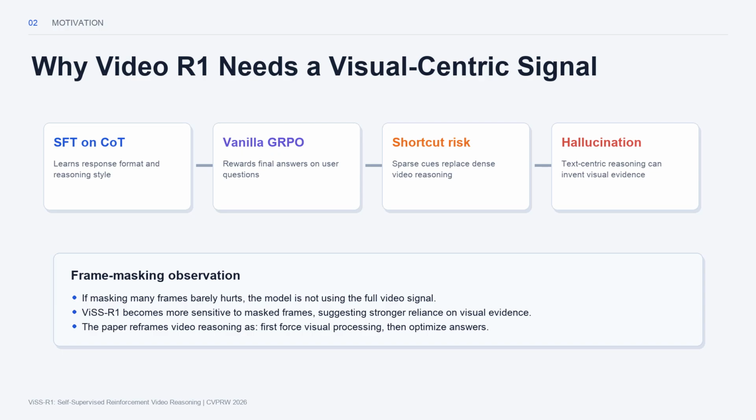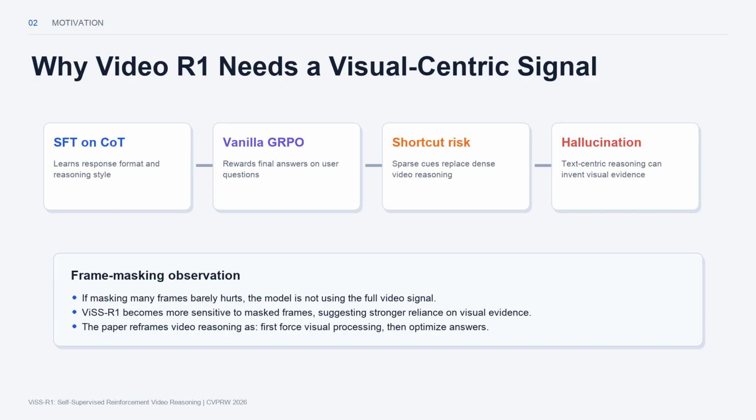The motivation starts from the standard R1 pipeline. A model is first supervised, fine-tuned on chain-of-thought style data, and then refined with reinforcement learning algorithms such as GRPO. This works well for many language problems, and it has also inspired recent video reasoning systems. But videos are not just long captions. They contain motion, temporal order, scene transitions, object interactions, and causal clues.